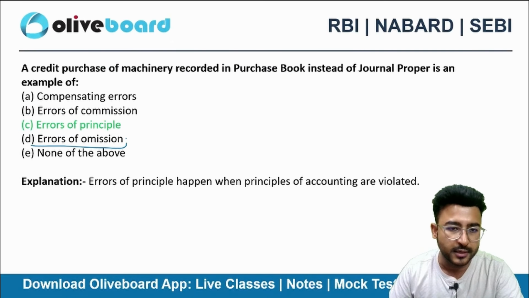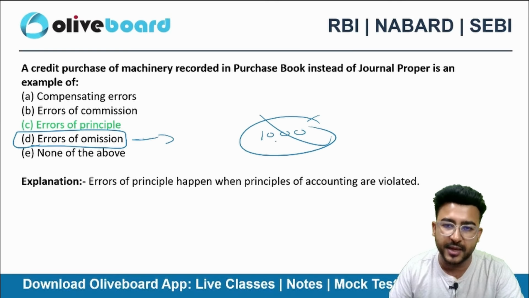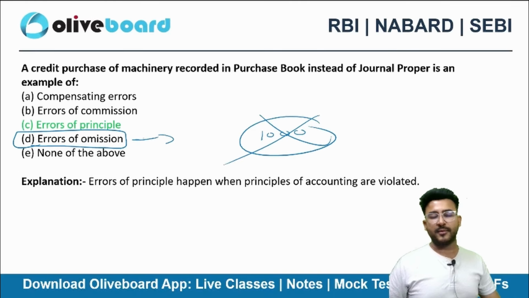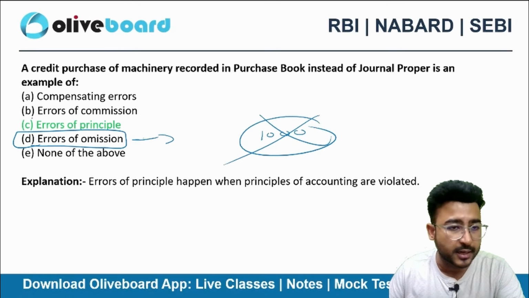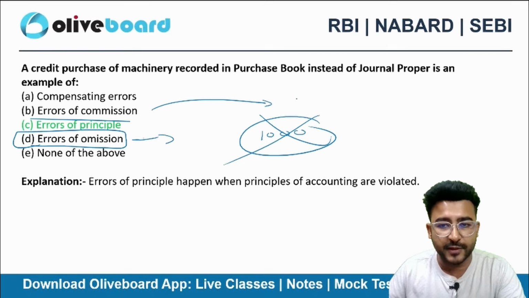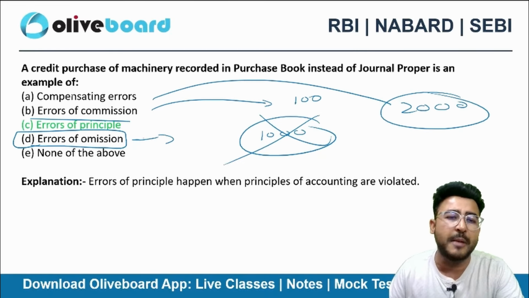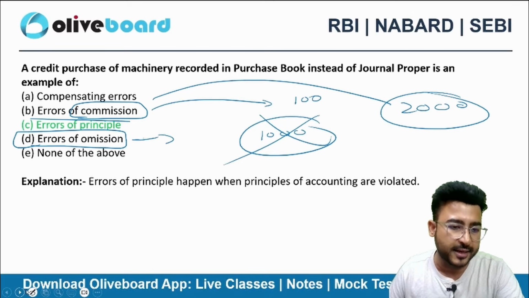What is error of omission? There was a transaction of 1000 rupees. I completely omitted it. I never recorded this in my books of account. That is an error of omission. Error of commission: instead of 1000, I recorded 100 or I recorded 2000. That's an error of commission. These are clerical errors.